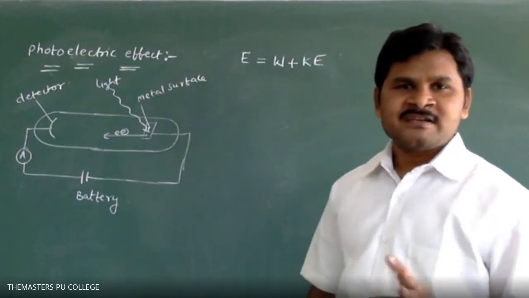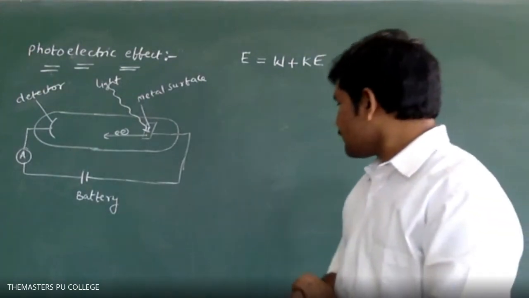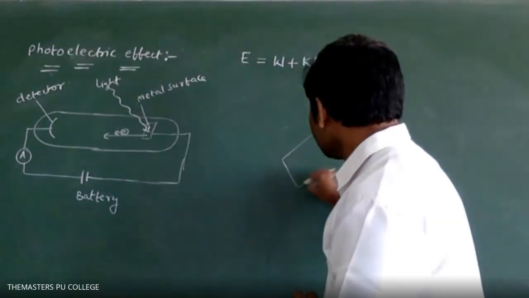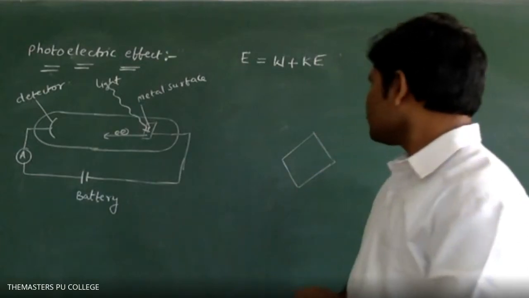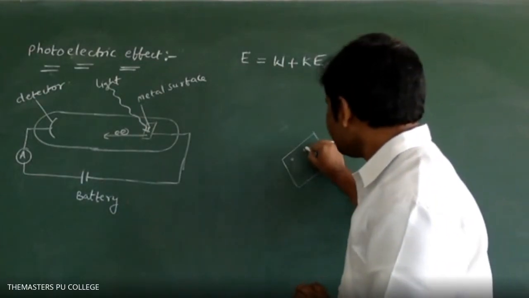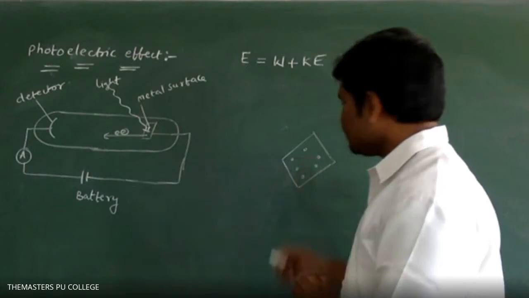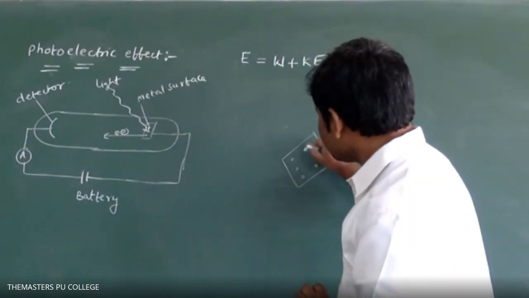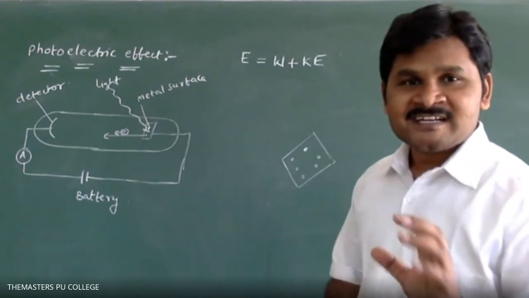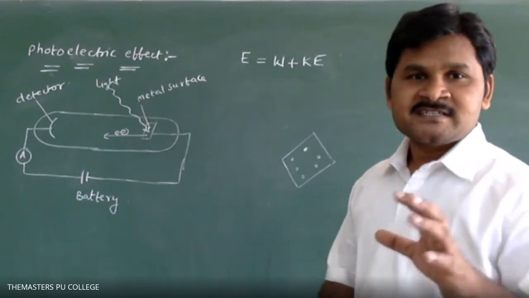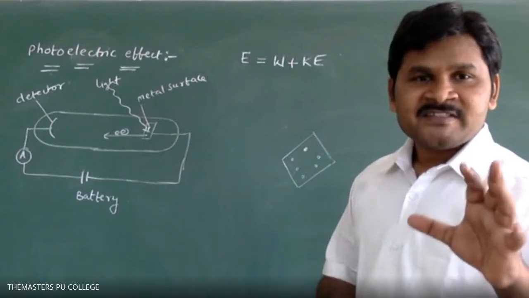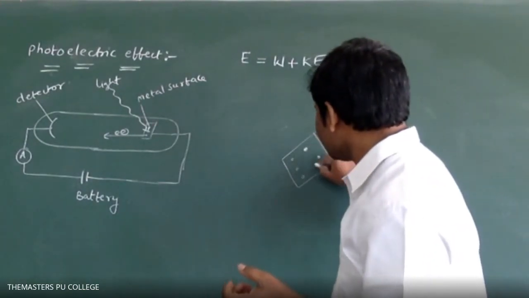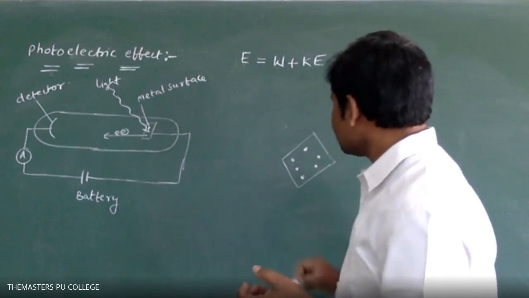Say for example, one simple example. This is a metal surface with electrons. These electrons are associated with a certain amount of energy, meaning attractions are there with its nucleus. That means there are certain attractive forces.